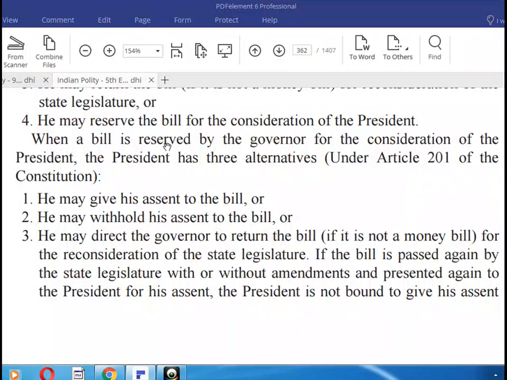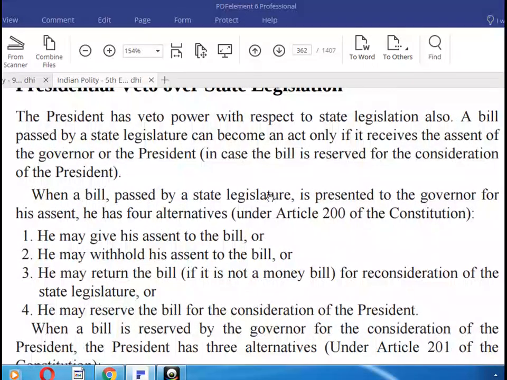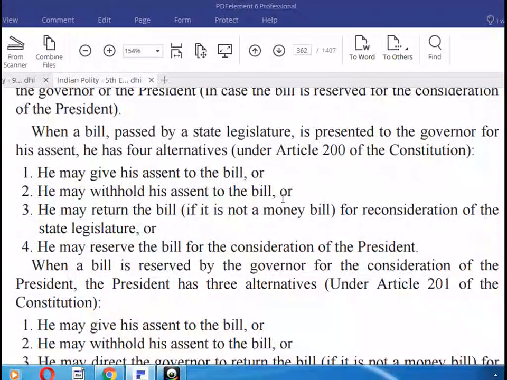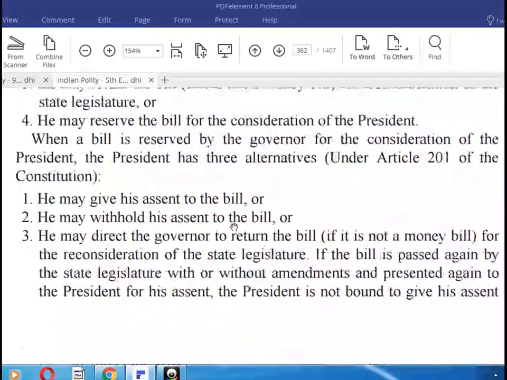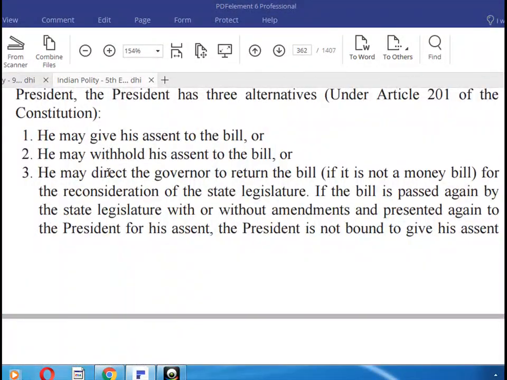When a bill is reserved by the governor for the consideration of the president, the president has three alternatives. Article 201: when a bill passed by the legislature is reserved by the governor, the president may give his assent to the bill, or withhold his assent, or he may direct the governor to return the bill for reconsideration of the state legislature.